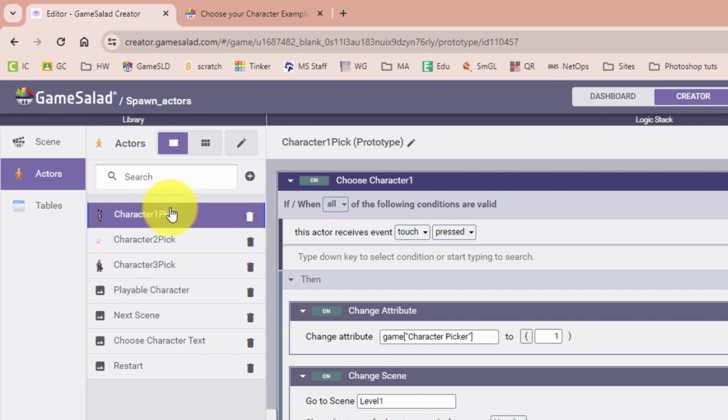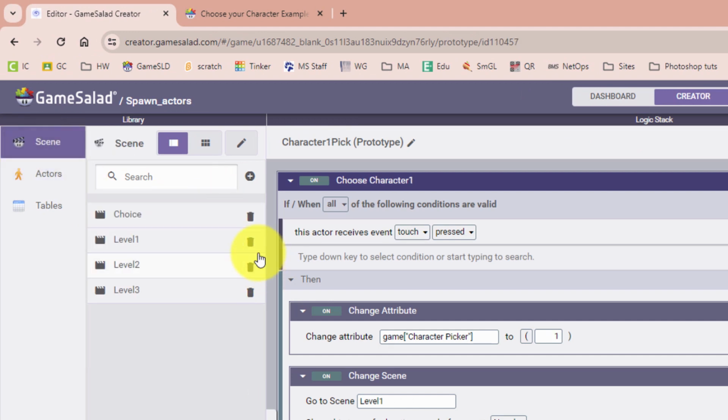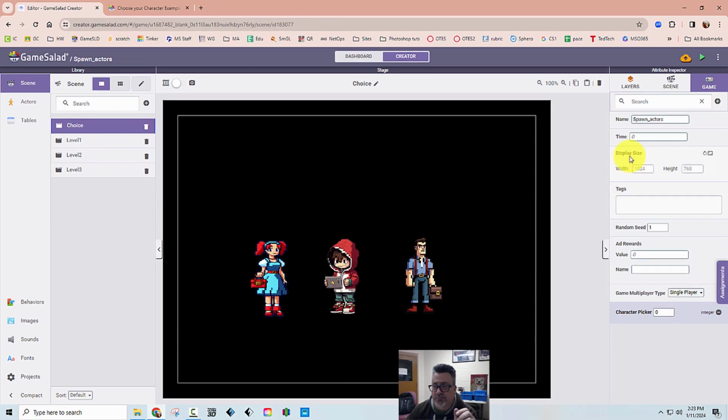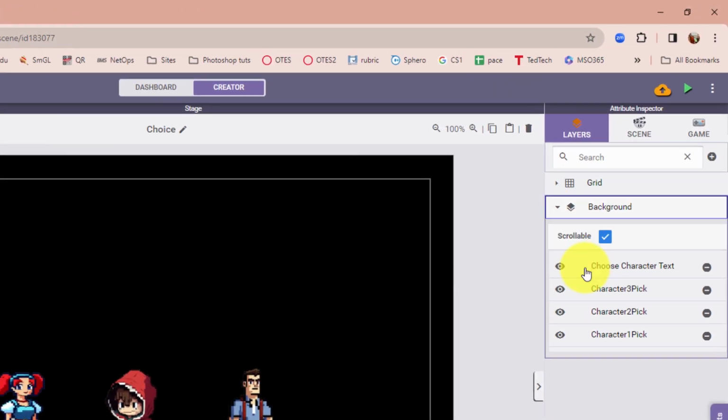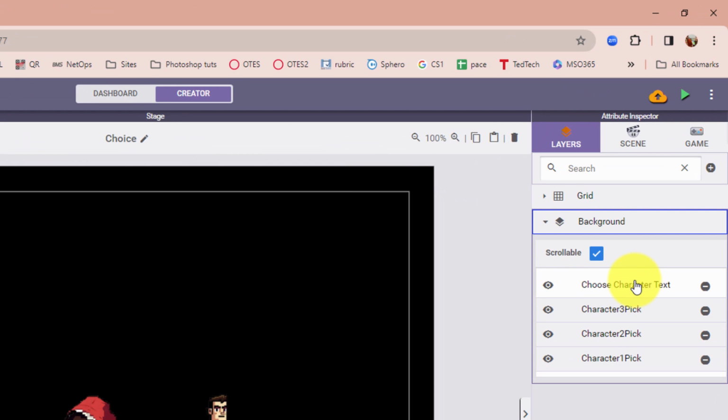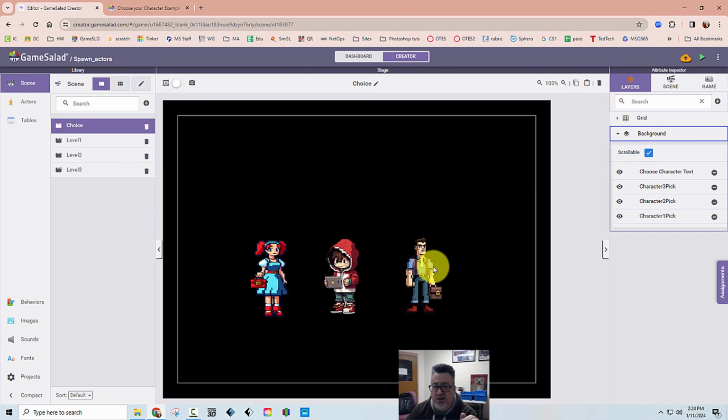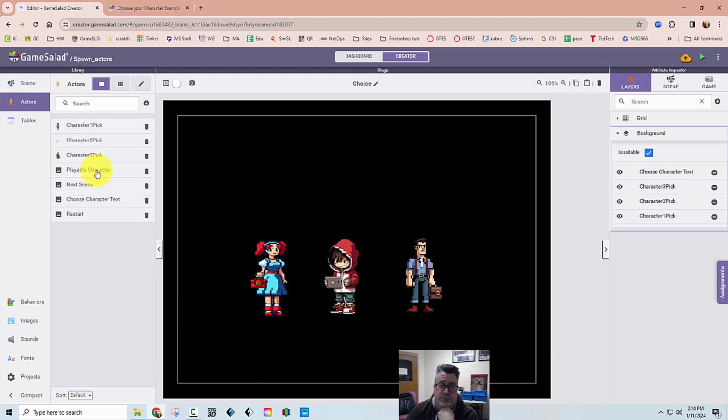What I've done here, these are the actors that are on the choice scene. If I go to layers and look at the background here, notice I have this choose character text. That's one of the actors, just the text at the top. But character 3 pick, 2, and 1, that's these right here. These are not actually the actors that are on the scene. The character 3 pick actor, if I choose this third character here, is not the one that goes to the scene. All I do is change that white rectangle to the character, and I'll show you how to do that.